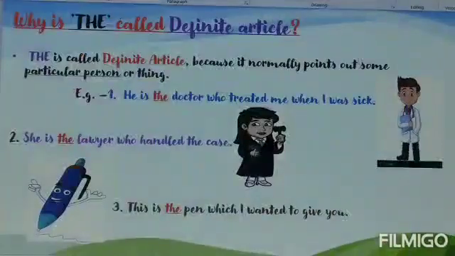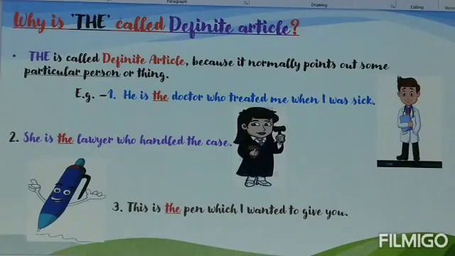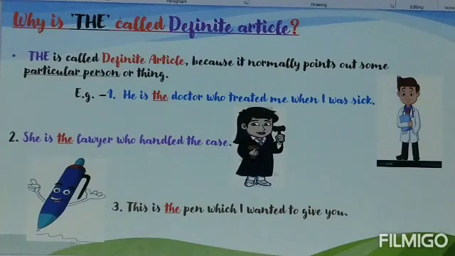Let us see why the is called definite article. What is the meaning of the word definite, children? Definite means exact, precise and specific. Usually, we use article the to talk about specific nouns. Let us understand it through a few examples. Let me give you one example. He is the doctor who treated me when I was sick.